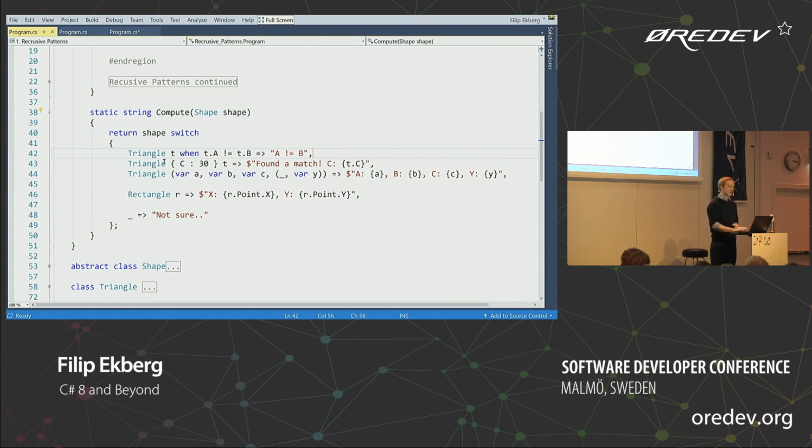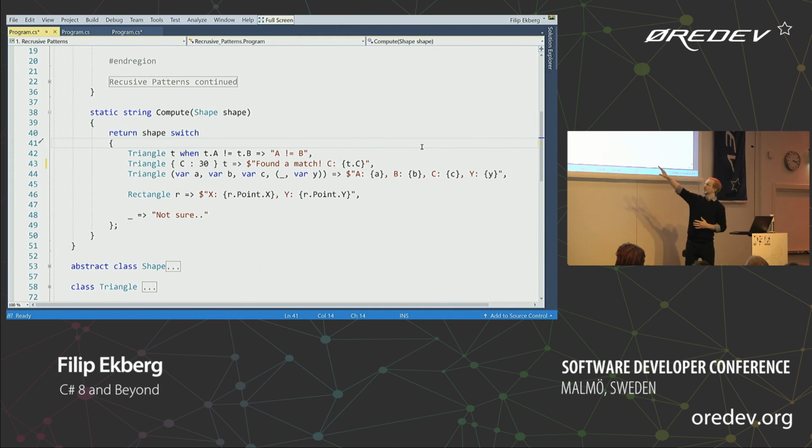And then what I'm doing on the other line here is I'm saying, well, when this is a triangle and C is set to 30, I'm going to capture this local T here, which is the triangle or the shape that's passed into my method. And then I can use the properties on that T here in that particular scope. So I could do T.A or T.B or T.C, right?